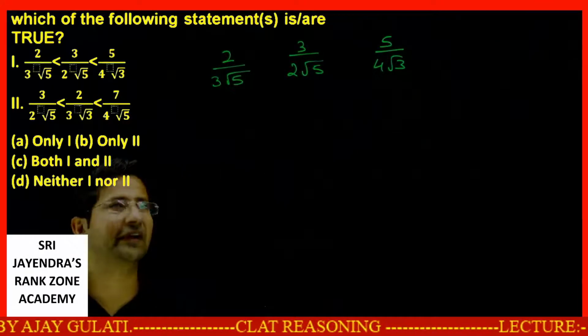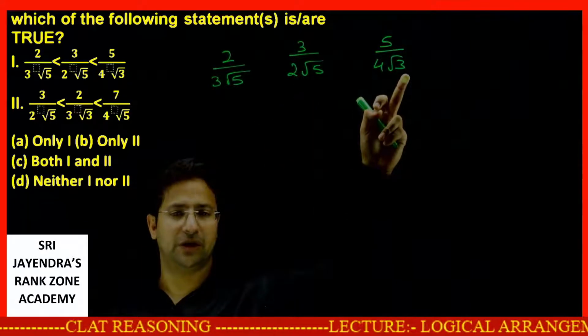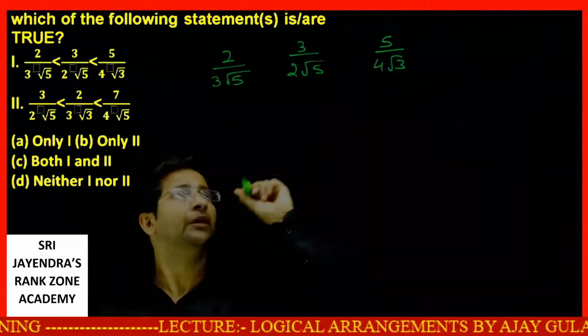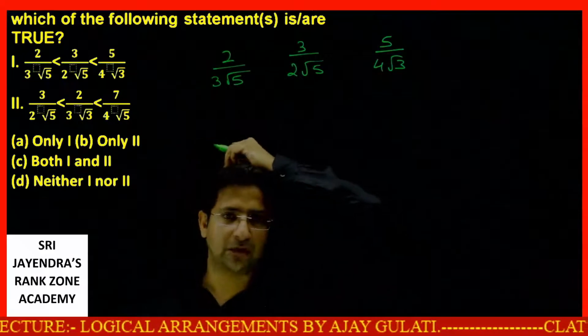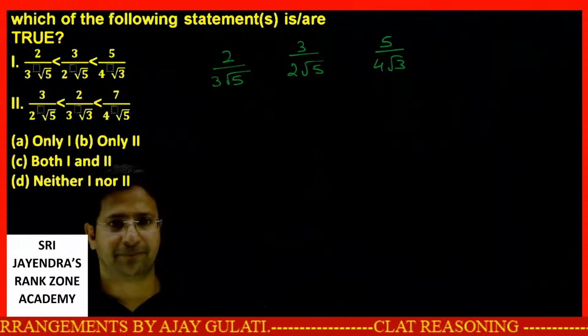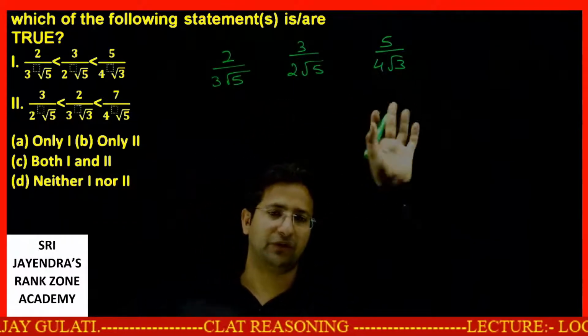In order to simplify this thing, this is root 5, this is root 5, we have a root 3 over here. I need to remove the roots from the denominator. Either I can rationalize them, root 5 multiply like this. This could be one way. Or an equivalent thing will be to multiply all the terms by root 15.